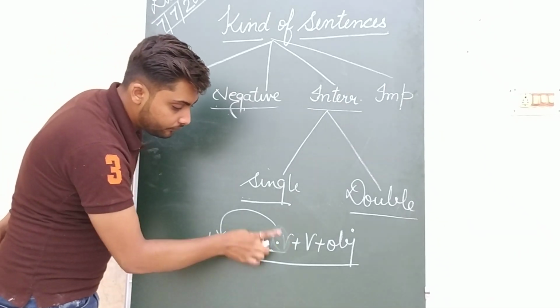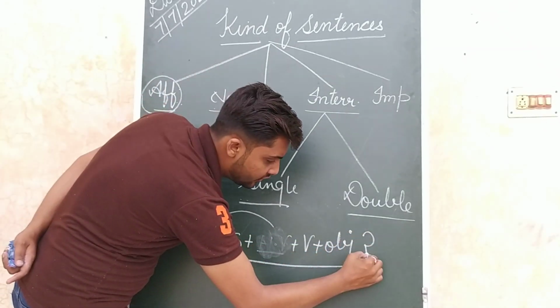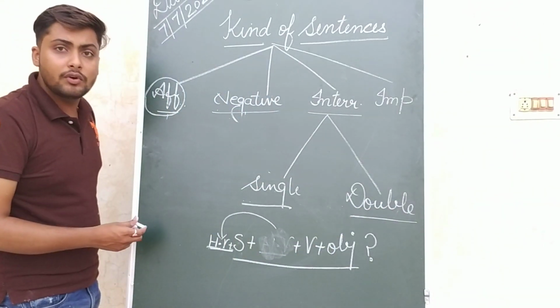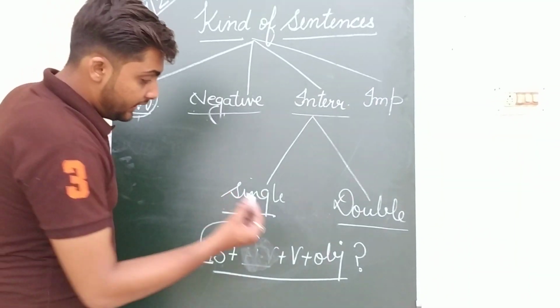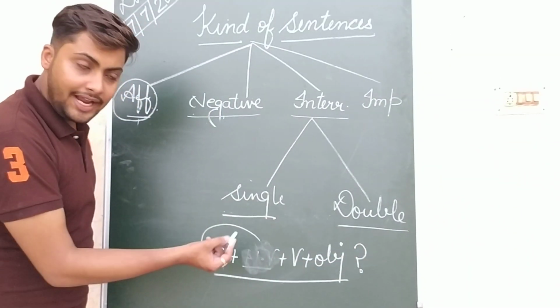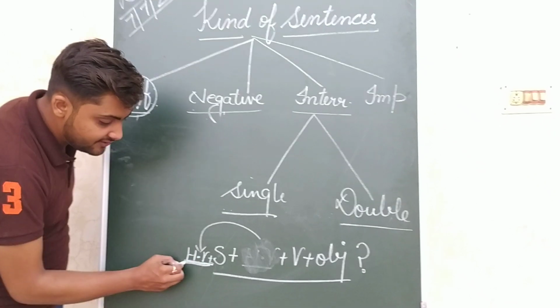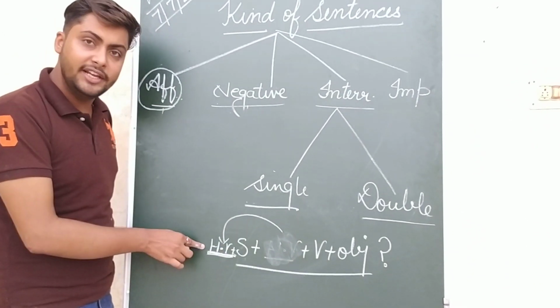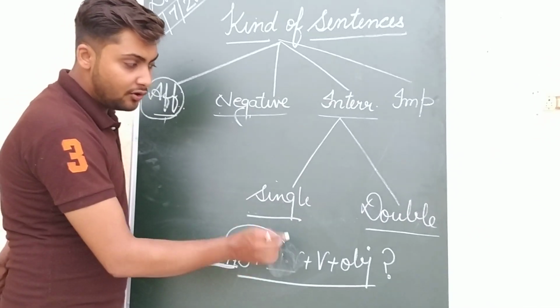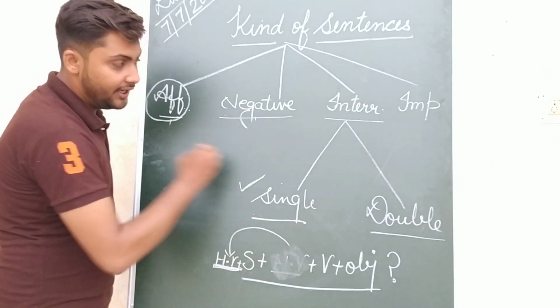Then at last you are having a question mark. So you are having a question mark at last, plus a condition: helping verb should be used before the subject or in the beginning of the sentence.